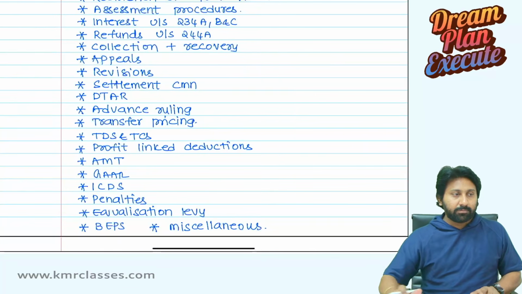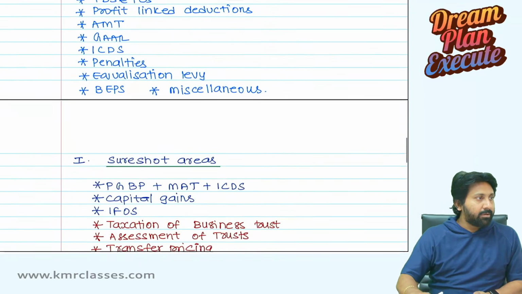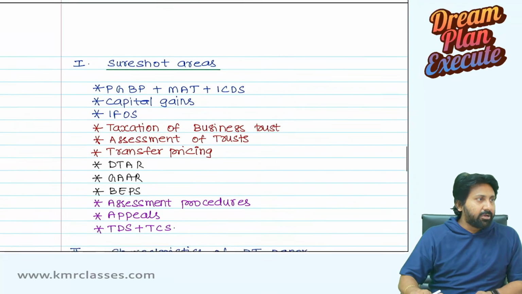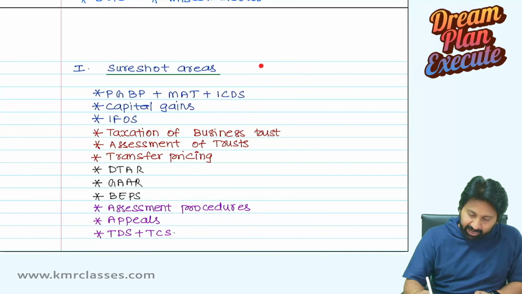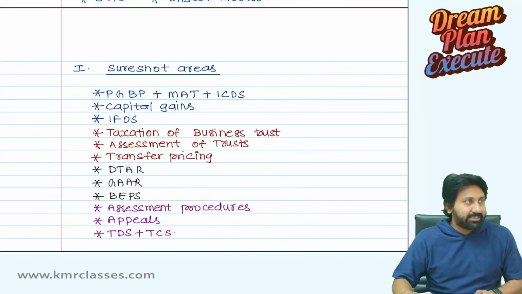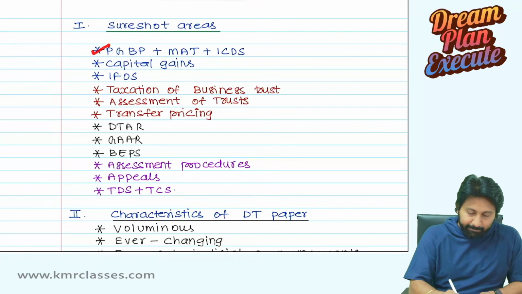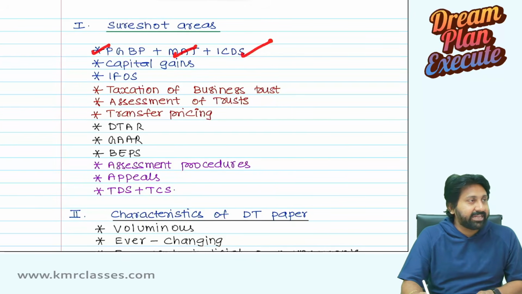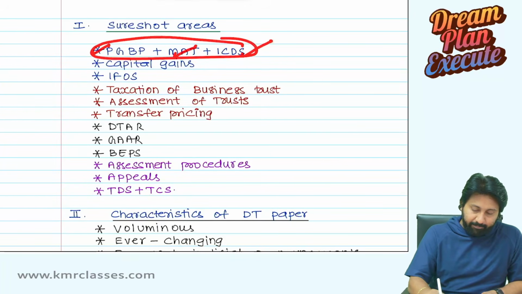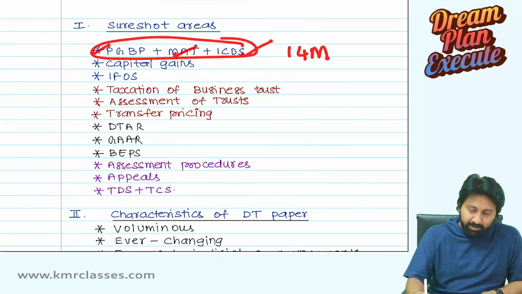Next one, the sure short areas. These are confirmed areas that will generally come with a 90% assurance level. These will surely come in the exam. PGBP along with MAT, along with ICDS, all these three put together, a 14 marks question will come in the exam.